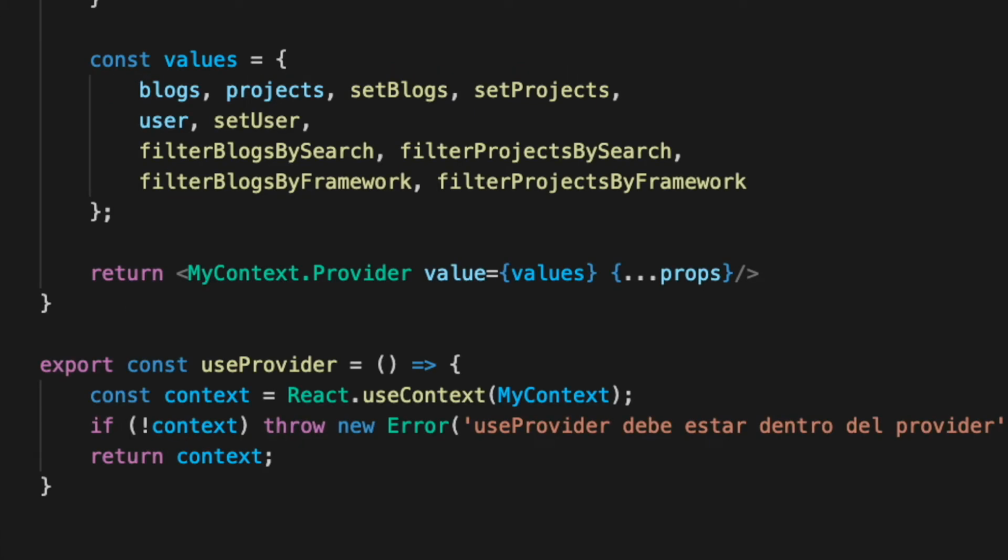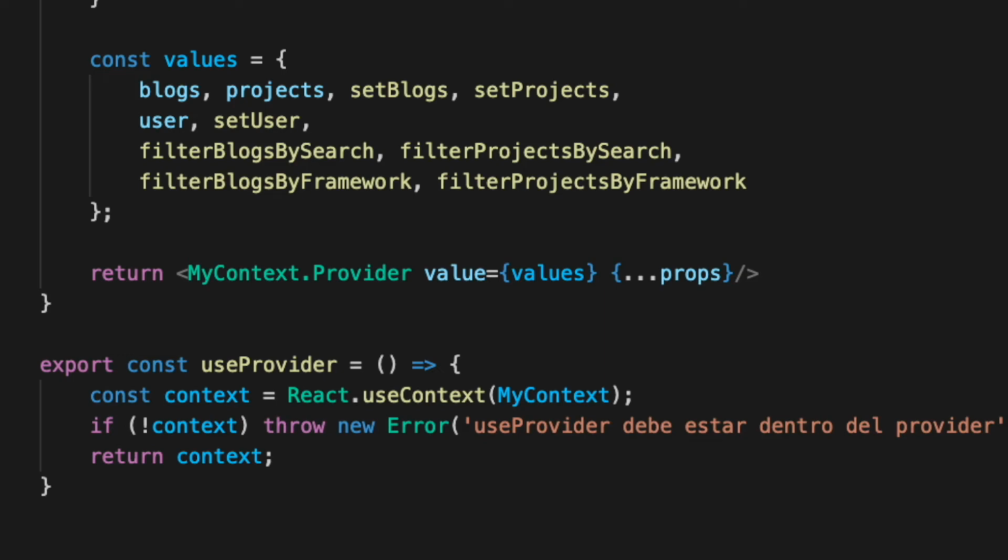Finally, I create another variable that contains all the projects or blogs that I created before, and then return this variable. Regarding the supplier of the React context, after that, I create this function that will help me to handle the filtering of the projects or blogs. I will create a variable that will contain all the data that I want to share with all the projects through the context. So I will pass here the blogs, the projects, and all the functions that I made.